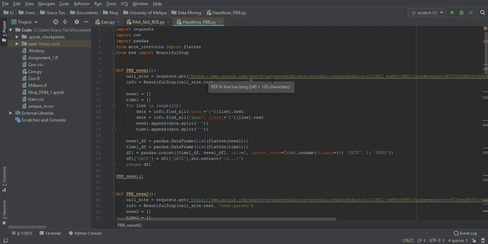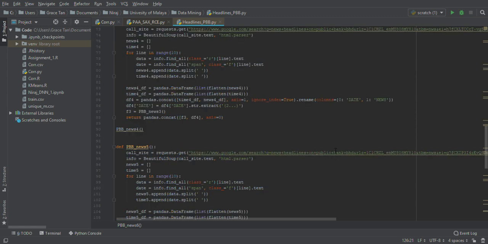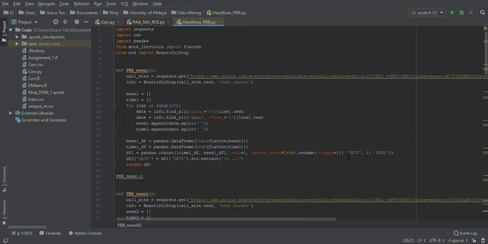The HTTPS links that you see here, which we have requested the website to provide us access to, are the links for each page. You can see you have one link, two, three, four, five, and six, and then nothing. So we have crawled 6 pages related to Public Bank, which involves all the news related to Public Bank and many other related banks together, from 2019 back to 2015, 2014, like that.